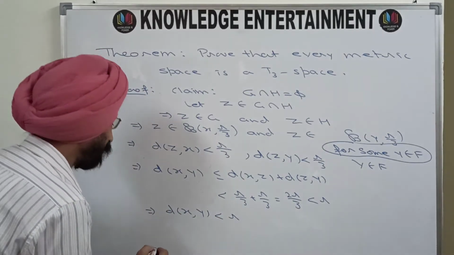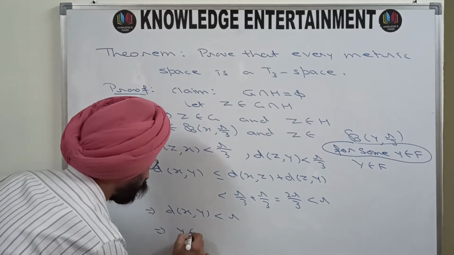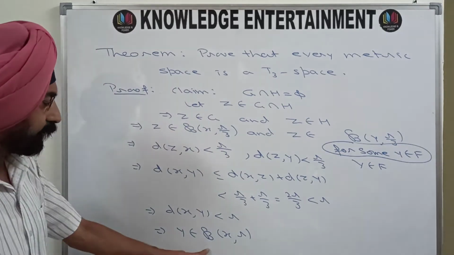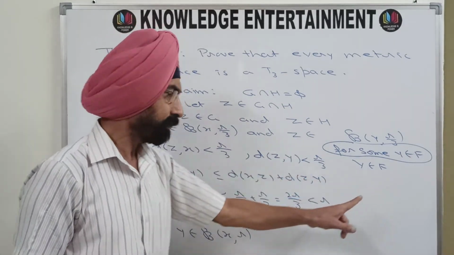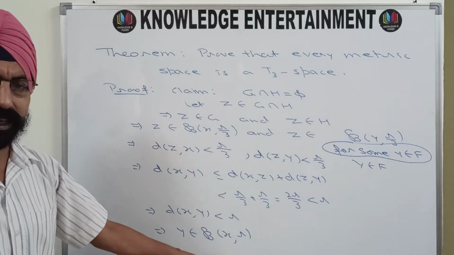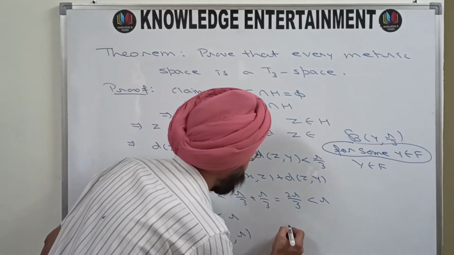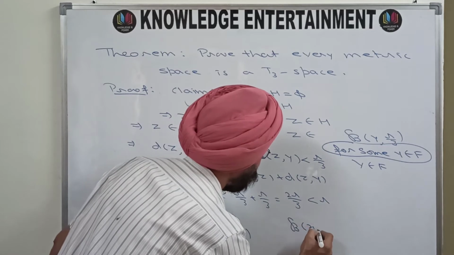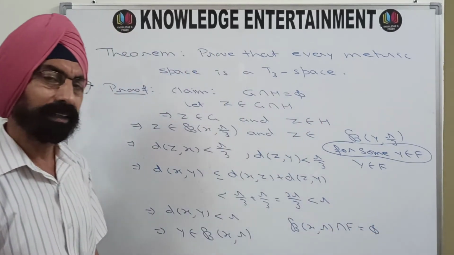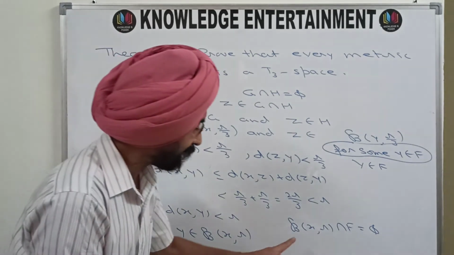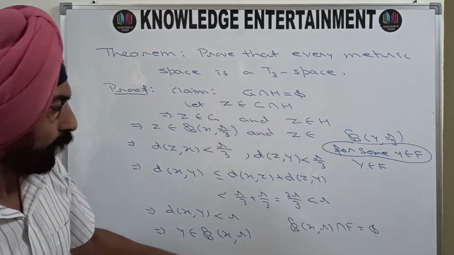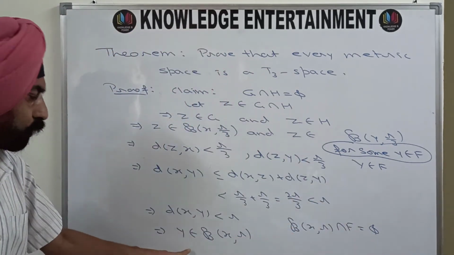Now that means y belongs to the open ball B(x,r), and y was a point of F. Y is a point of F that belongs to B(x,r), and earlier you have written that B(x,r) intersection with F is phi. If the intersection of these two sets is phi, how can a point of F belong to B(x,r)?